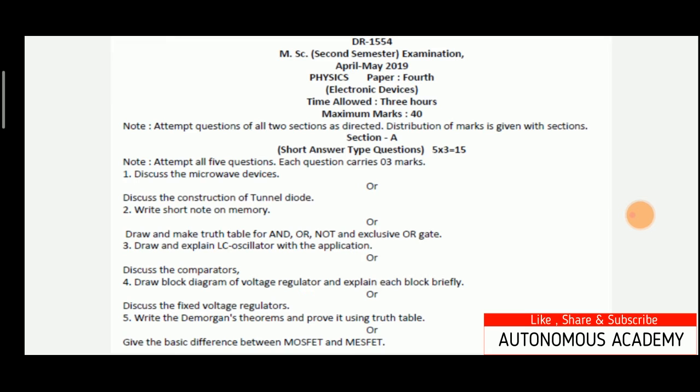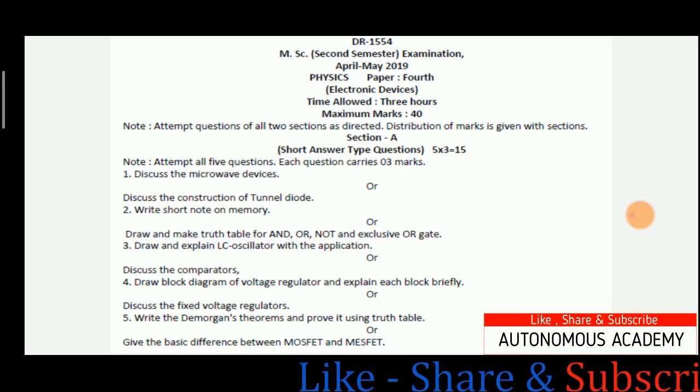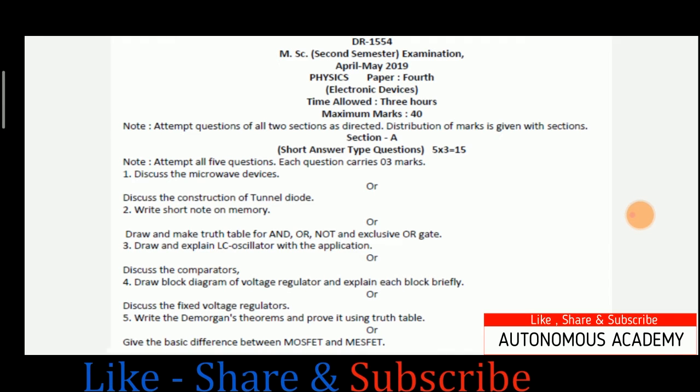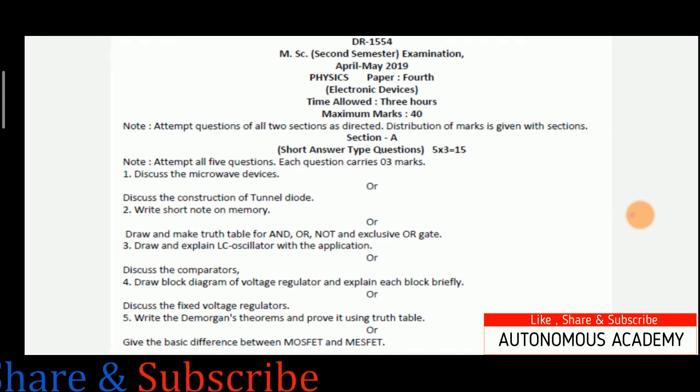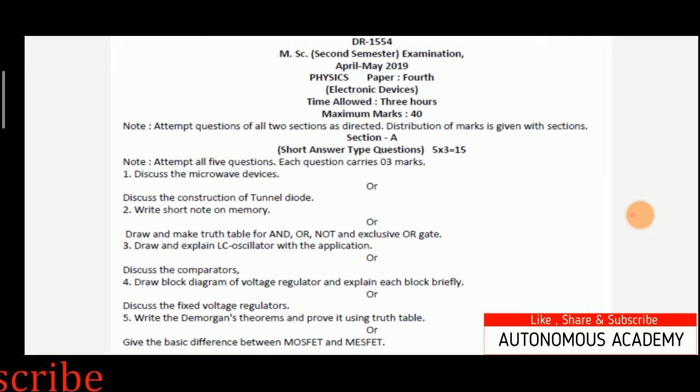Next is draw and make the truth table for AND or not an exclusive OR gate. So here we have been asked the question about a truth table. So what is a truth table? A truth table is a good way to show the function of a logic gate, and here we have been asked the function of an AND gate or not an exclusive OR gate.